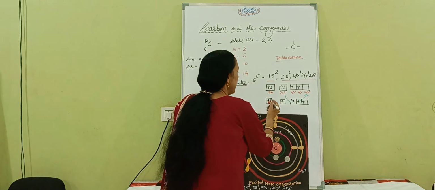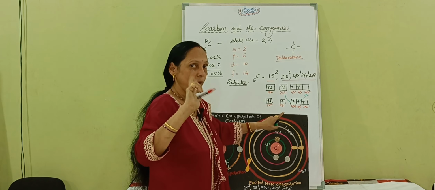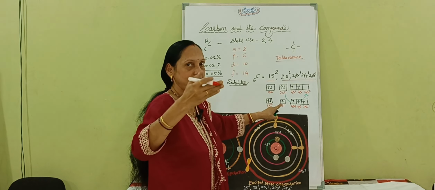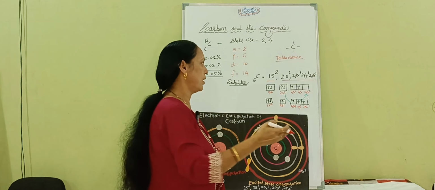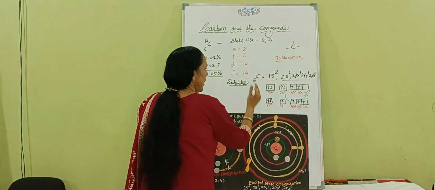Here each block has the capacity to accommodate 2 electrons and 1 electron is present. It means exactly double the capability, but the valence electrons are half filled. Half-filled electrons are there, and now the configuration has been changed. What will the configuration be now? Now the configuration of carbon 6